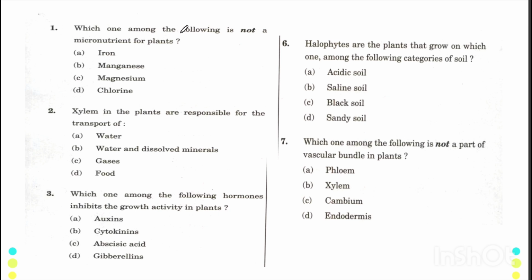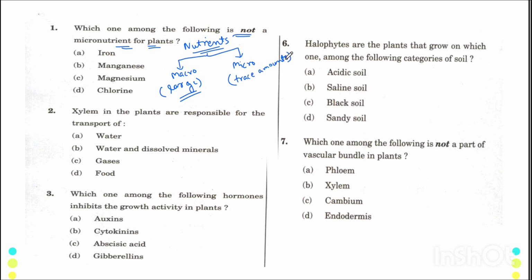Which one among the following is not a micronutrient for the plant? Now, plants for their growth and development require nutrients, and these nutrients can be classified into macronutrients and micronutrients. Now, what are macro and micronutrients? Macronutrients are the nutrients which are required in large quantities by the plants, whereas micronutrients are required by the plants in trace amounts, that is very small amounts.